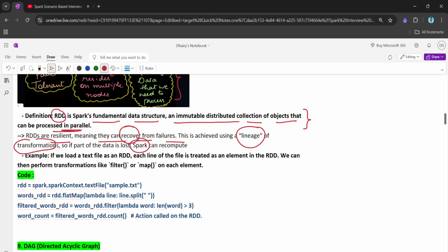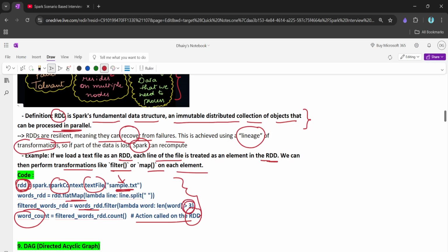If we take an example, if we load a text file as an RDD, each line of the file is treated as an element in the RDD, and we can then perform transformations like filter and map on each element. So let's see this example. Here we are loading the sample.txt file using the Spark context, and this is called an RDD. On the RDD we are calling different transformations, and here we are calling actions that will give the count of the number of lines or words where the length is more than 3. So this is what the RDD means.